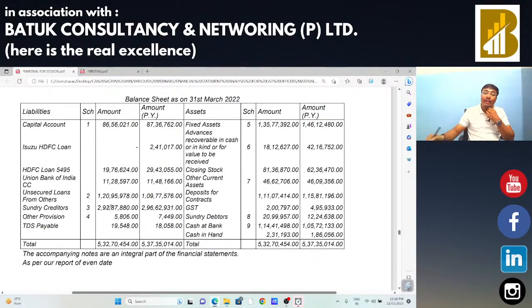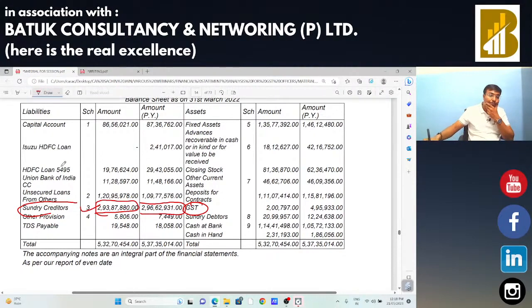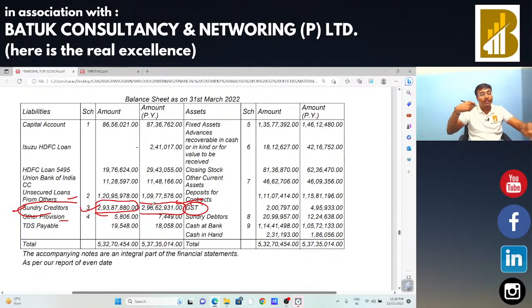Now, sir, in case of balance sheet, we are going to check the GST figure. We are going to check the sundry creditors around 2 crore and 93 lakh. In that case, we need to check that last year the creditors was 2 crore and 96. Current year is 2 crore and 93. That means there is a chance that some creditor is outstanding for more than 180 days. So we are going to take the list of age-wise creditors, and also we are going to take the creditors ledger from the party. Okay. Unsecured loan is there and other provisions are also there that are not an important part for us. So these are the two important points from the balance sheet point of view. We are going to check the same for our analysis purposes.